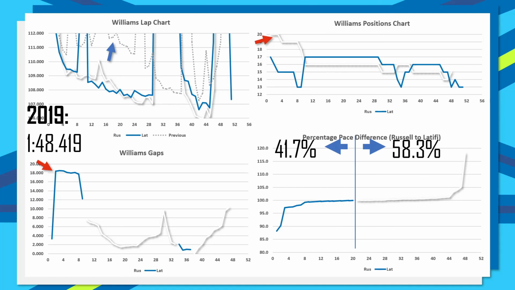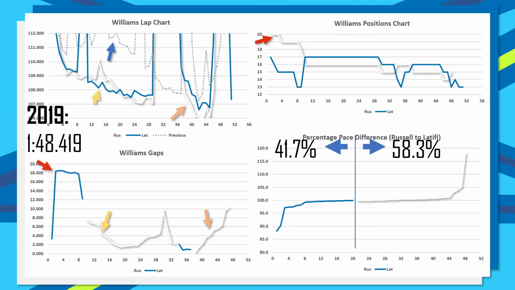Where until Nicholas Latifi's pit stop, it was Latifi who was ahead. However, post this pit stop, Latifi was about 4/10 a lap faster for about half this stint, in which he closed the gap down from 8 seconds to just under 2. However, after lap 20, it was George Russell who was the faster car, until the first safety car. Where then after the first safety car, it was 100% George Russell who was the faster car by about 3 or 4/10 a lap, consistently over Nicholas Latifi, rising this gap from just over 1 second to about 10 at the checkered flag, or the point where George Russell had to retire.